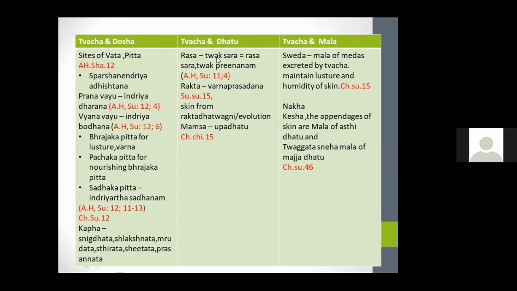Coming to the Dhatu concept, the Rasasara and Twaksara are the same, and it will give Twak Prinana. As we said earlier, Twak is evolved from Rakta, and Rakta also provides Varna Prasadana to Twak. And skin is considered the Upadhatu of Mamsa. So Rasa Dhatu, Rakta Dhatu, Mamsa Dhatu have an important role in skin conditions.